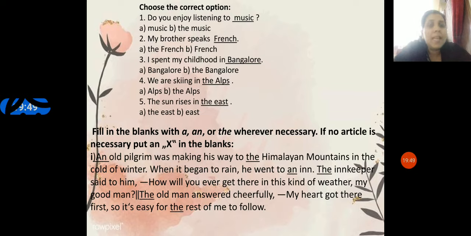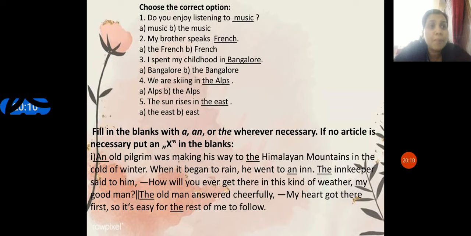So, like this, a small paragraph will be given. And what is the question number for it? Question number 34. That is where the first grammar part starts for you. After comprehension, this is the grammar part, the first one in your question paper.